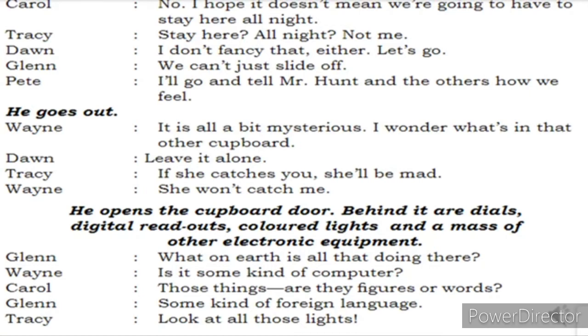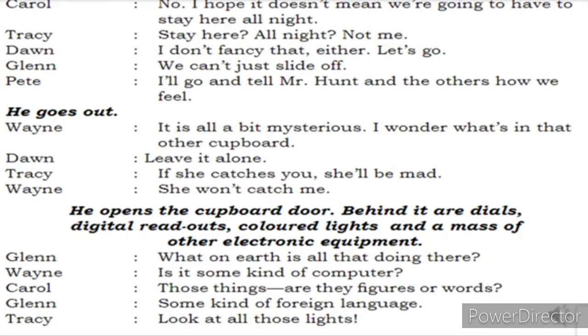He goes out. After he goes out, Wayne will start talking. Pete has gone to inform this to their teachers who are sitting in the sitting room. Now Wayne inside will start the conversation. It is all a bit mysterious. Mysterious means difficult to understand. So it is all a bit mysterious. I wonder what's in that other cupboard. She gave a look at the other cupboard which was opposite to this cupboard which Wayne had opened. Now he feels mysterious about that cupboard.